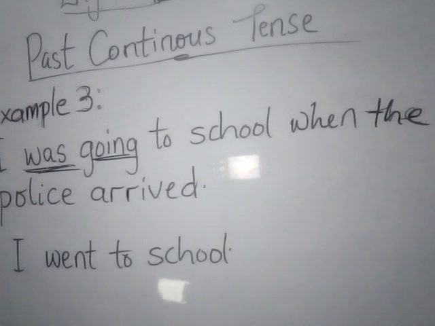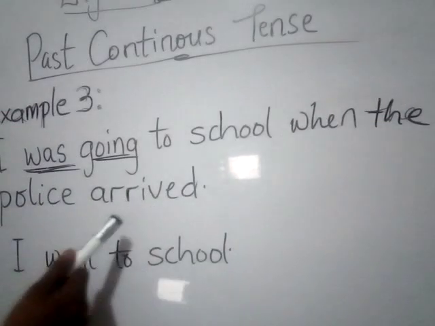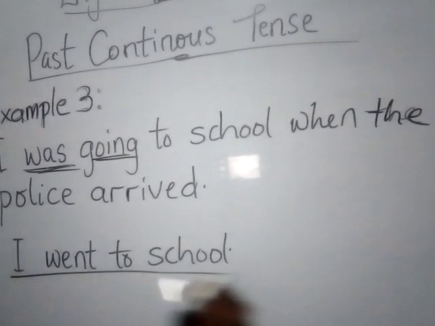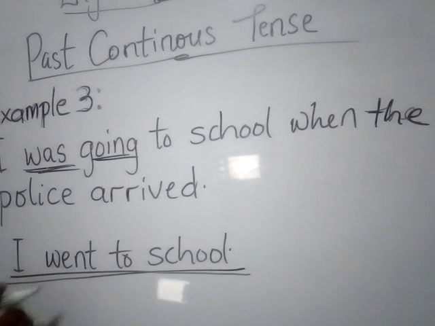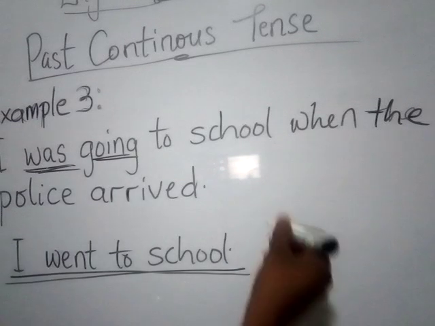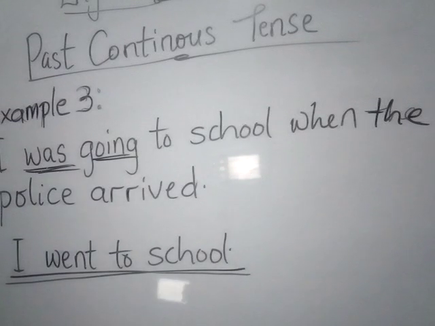You'll be able to express yourself easily in past continuous tense, or also in writing stories or narrating events. Okay, so just take note. Those are just the basic things you need to take note of. And I've been bringing out the second examples. This is not what we're looking at, but I'm just bringing them out to help you see the difference so that you don't get confused with past continuous tense and the simple past tense.